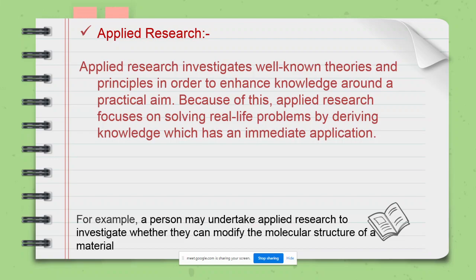It's not only studying the structure of the material, but seeing whether a person can change its properties, or its molecular structure. This is applied research. Some experimentation is carried out, some problems are identified, and then solutions and trial and error are carried out to see if it changes the molecular structure of the material. This is an example of applied research.